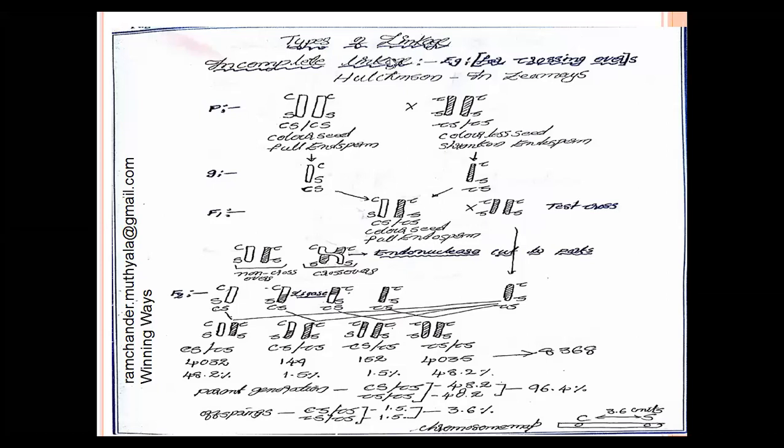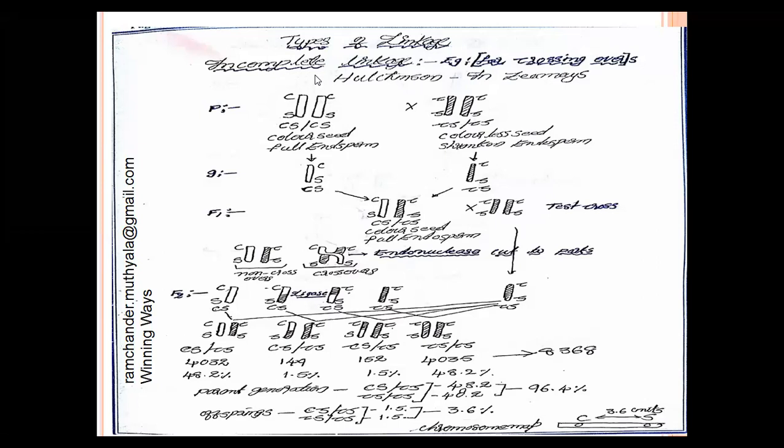Types of linkage: mainly two types. They are incomplete linkage and complete linkage, based on the linkage percentage. Incomplete linkage was explained by Hutchinson, a scientist, in maize. This incomplete linkage is also an example for crossing over, evidence of crossing over.